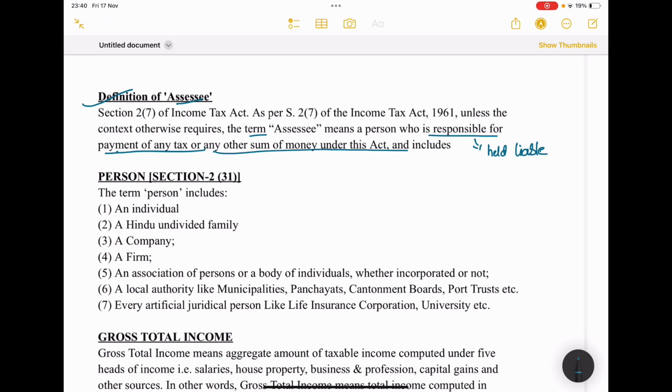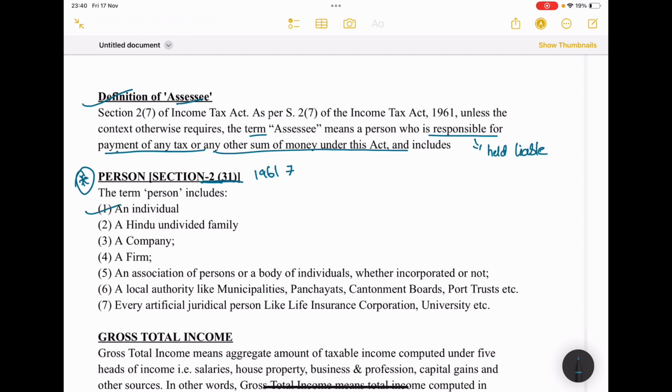Next important terminology, very much important: person under section 2 clause 31 of Income Tax Act 1961. Whenever you write your exams, if you know the sections, write them along with Income Tax Act 1961. It will give weightage to your answers. The term person includes, so here person means there are 7 points.